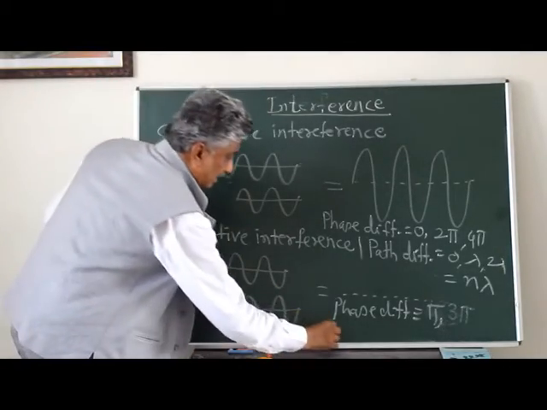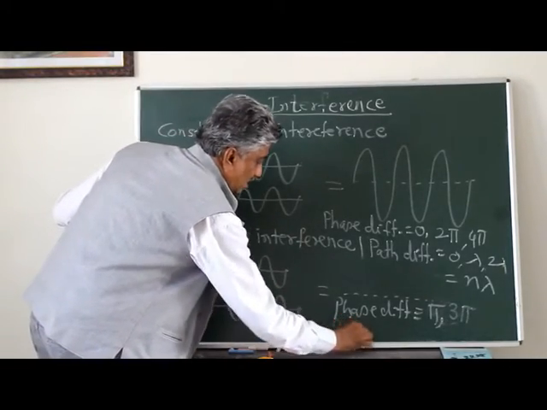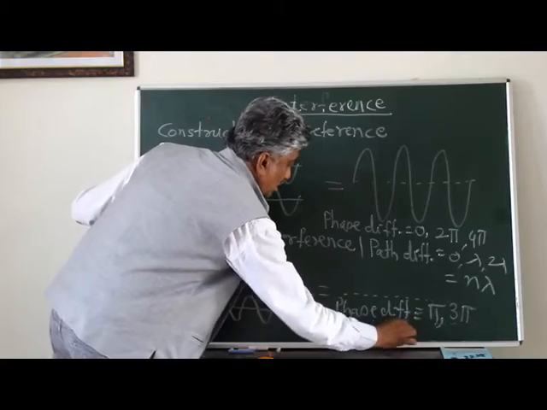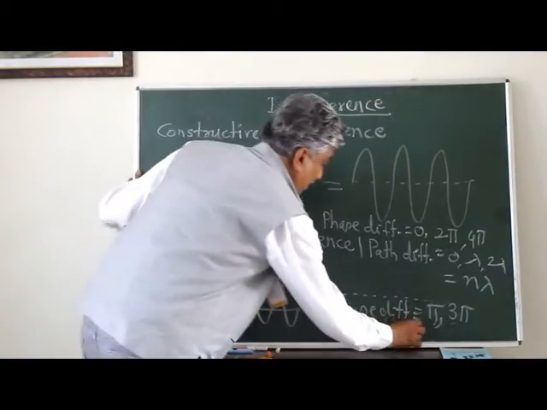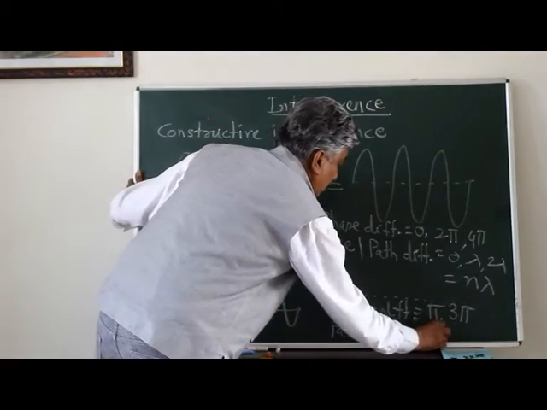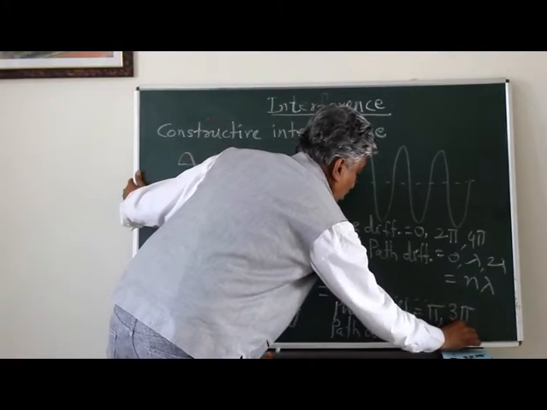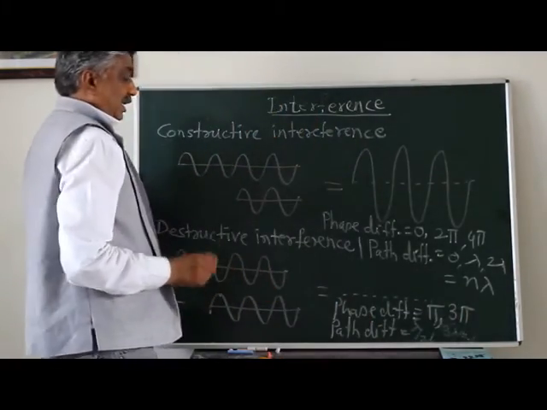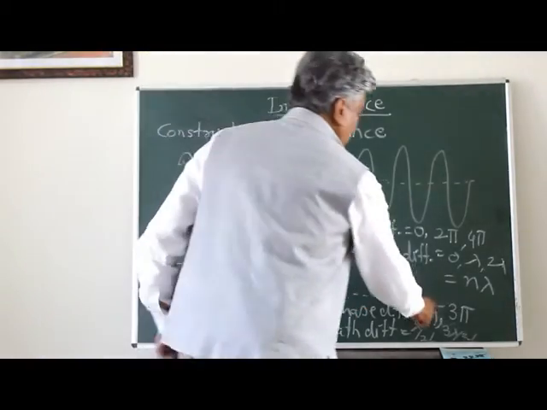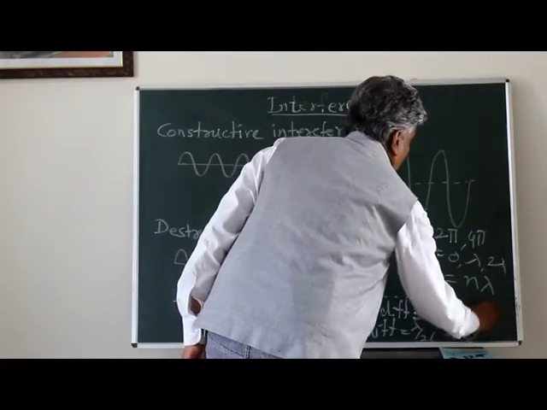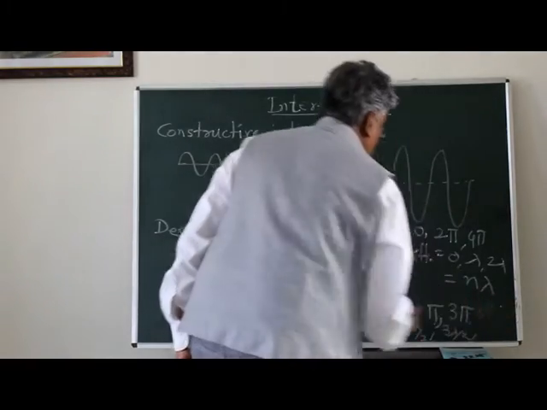So in terms of path difference, it will be equal to lambda by 2 for the first, then 3 lambda by 2, and so on. It means in destructive interference, the phase difference will be either pi, 3 pi, 5 pi, 7 pi, and so on.